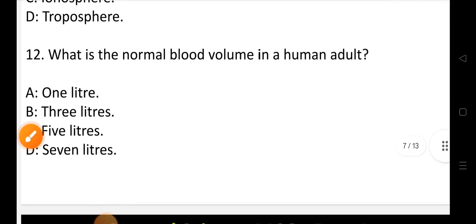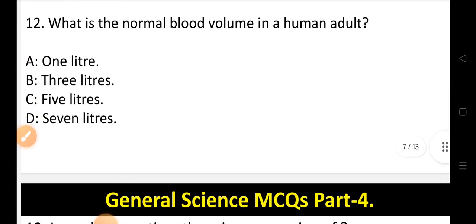Now let's move to question number 12. What is the normal blood volume in a human adult?